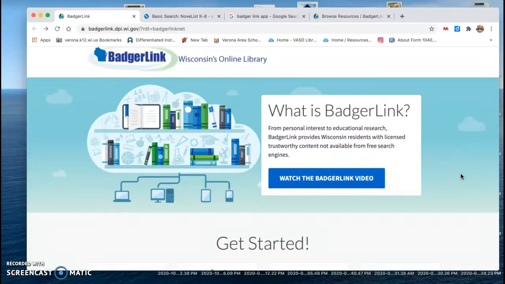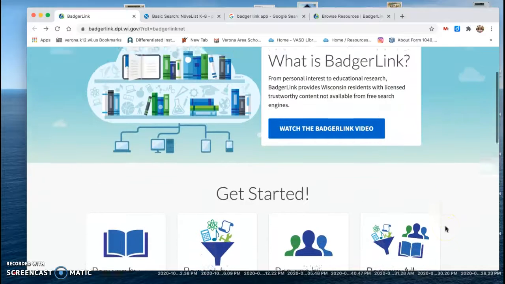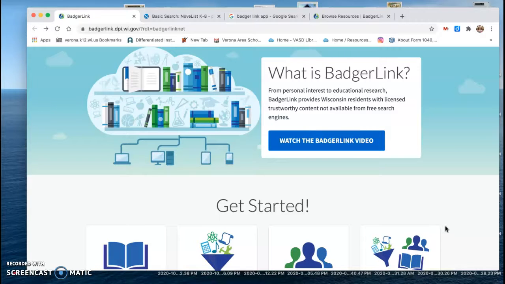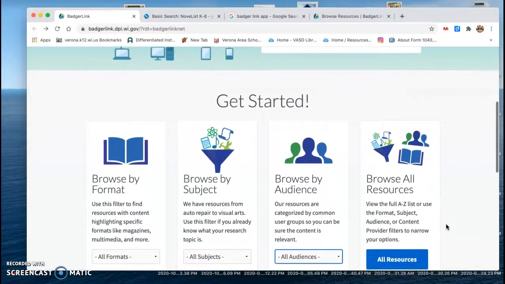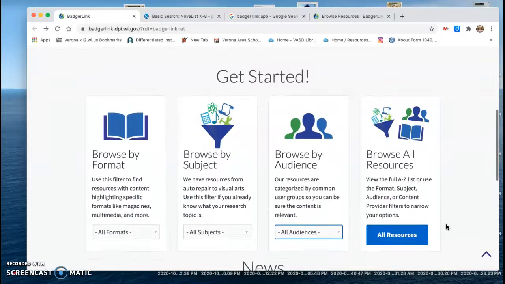If you're wondering what BadgerLink really is, there is an introductory video that we're not going to do together at this time. However, I do recommend you view it on your own, as BadgerLink is an amazing resource with hundreds of thousands of articles and things to read and research. All right, we're going to get started.